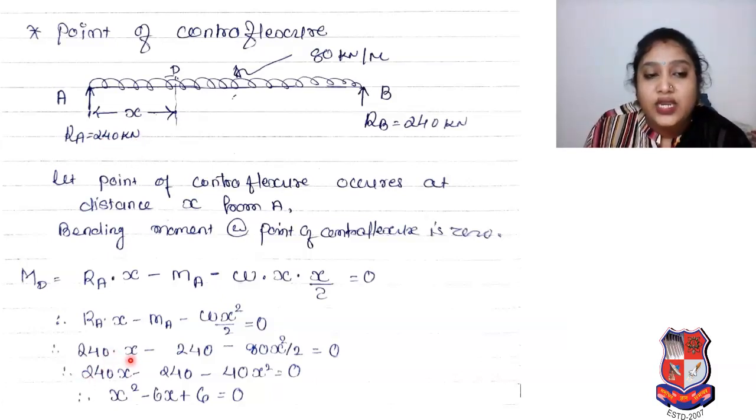So 240 into x minus MA. What is the value of MA? 240. So 240 we mentioned, minus W x square by 2. So minus our load 80, x square by 2 is equal to 0. So your 240x minus 240 minus 40x square is equal to 0. So you will get x square minus 6x plus 6 is equal to 0 by simplifying that equation.